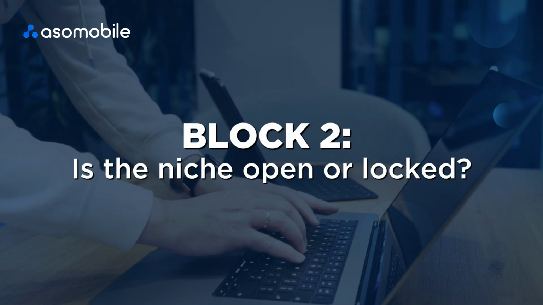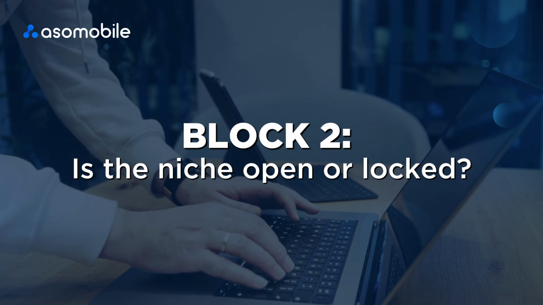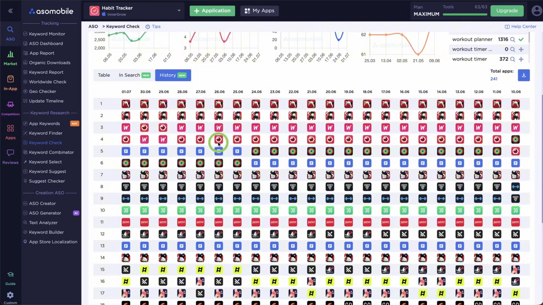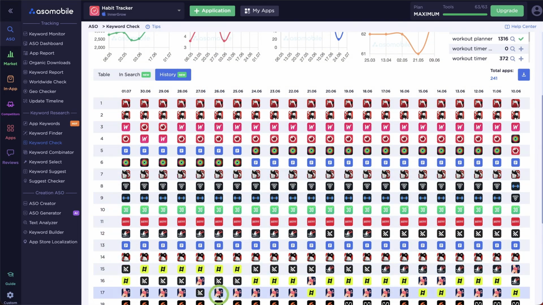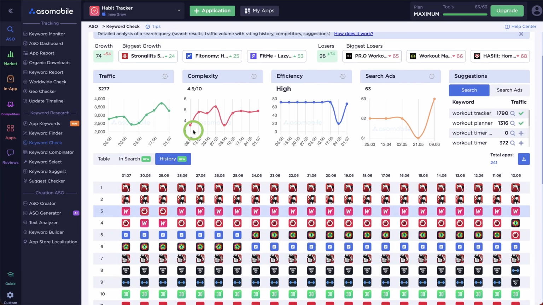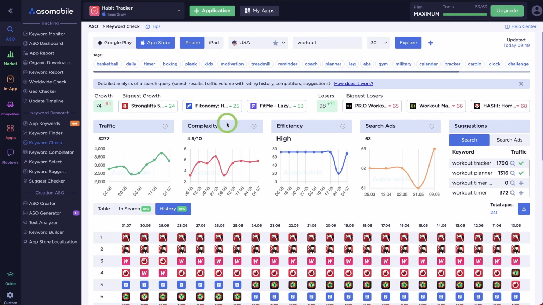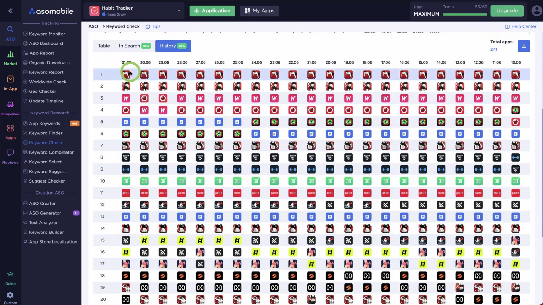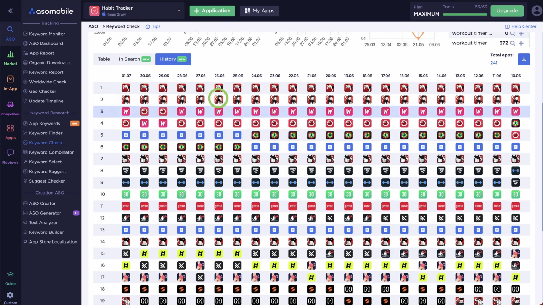Block 2. The History tab. Is the niche open or locked? The History tab shows which apps held each position day by day over the past months. And it answers one question fast: is this niche open or already locked? Watch what happens for workout. The same 3 or 4 apps sit in positions 1st to 5th, month after month, never moving. That's a locked niche. Even with strong ASO, breaking in takes a very long time.